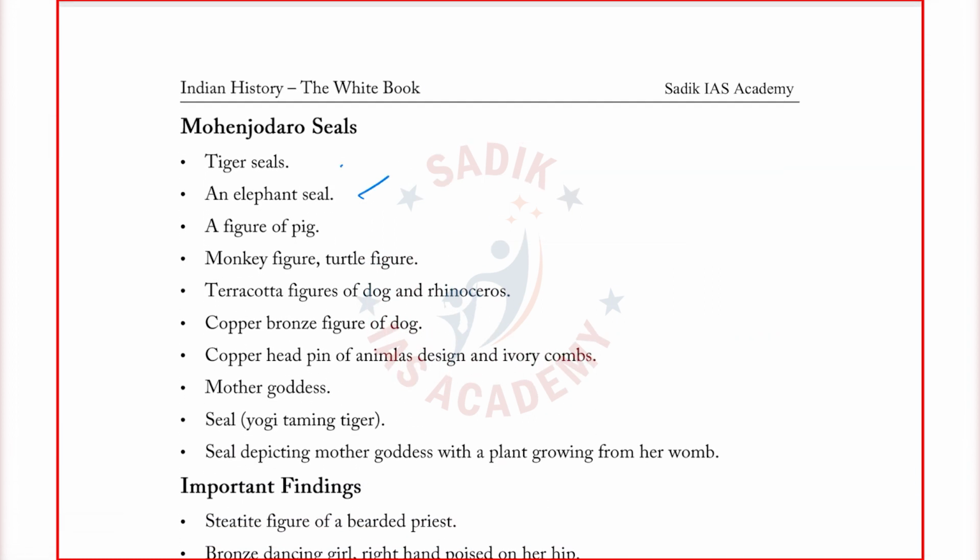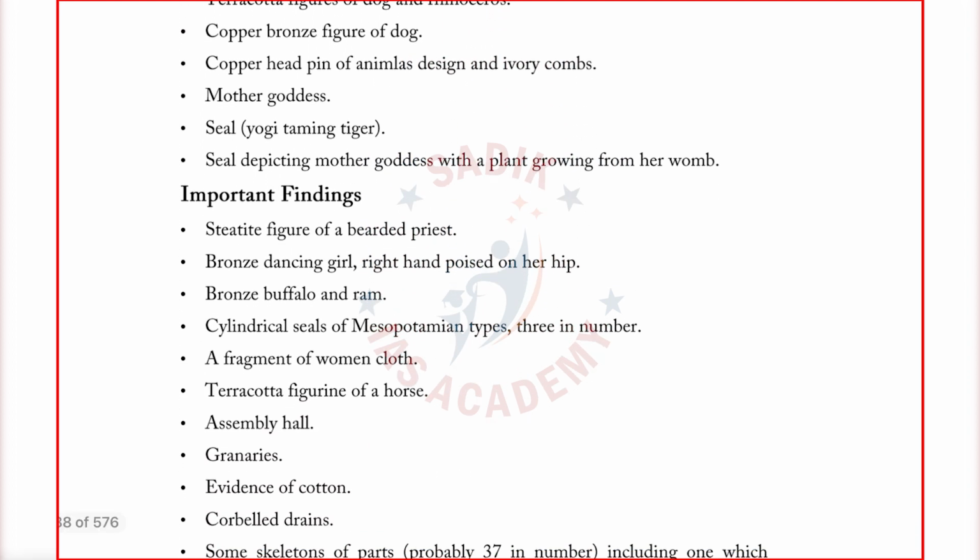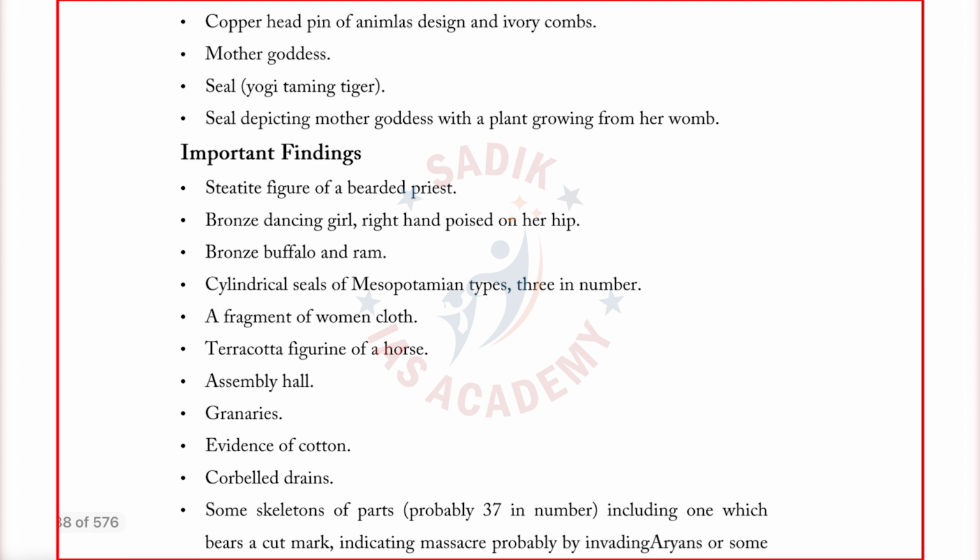We have an elephant seal, a tiger seal. These questions they may put in the preliminary. For example, they can frame the question, the tiger seal is found from which of the following Indus Valley sites. They can put it like this. And important findings, not only the basic things, important findings also.